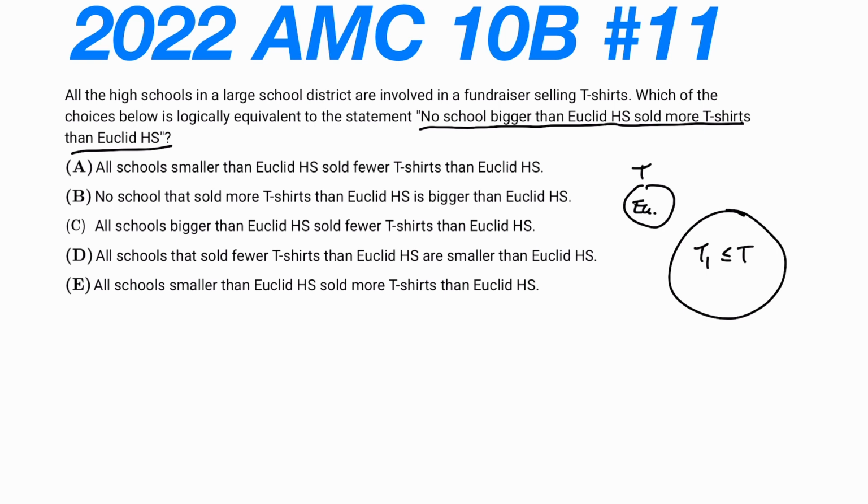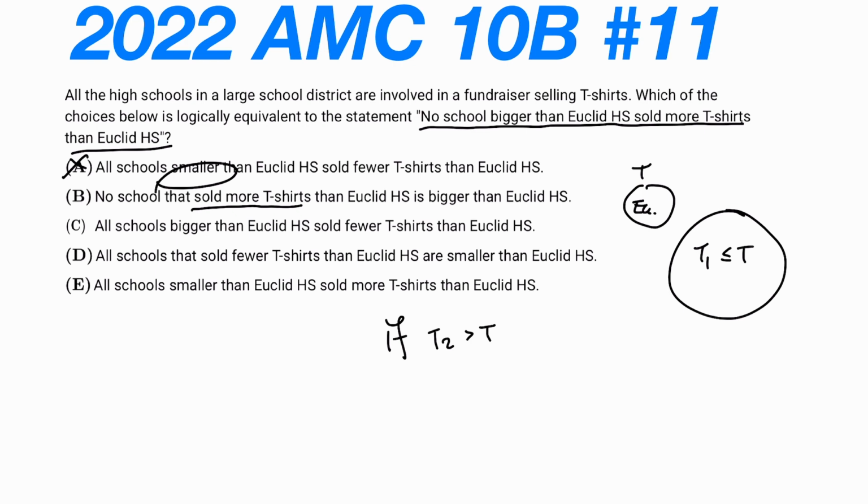Okay, let's think about all of the answer choices. A, it says all schools smaller than Euclid High School sold fewer t-shirts than Euclid High School. We don't know about any school smaller than Euclid High School, so that's not true. B: no school that sold more t-shirts than Euclid High School is bigger than Euclid High School. Yeah, that makes sense. If there exists a school, let's say T2, that sold more t-shirts, then that school has to be smaller.